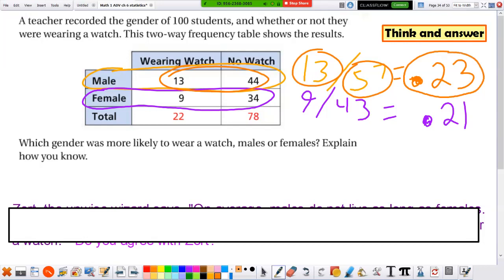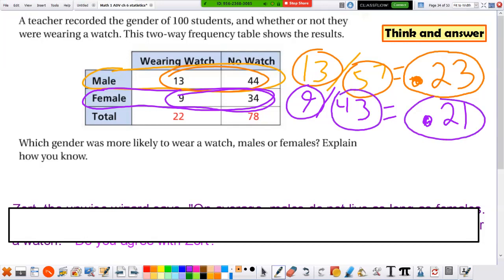It says 23% of the boys are wearing watches. Well, the females, I added that up. That's 43 girls. 9 girls out of 43, that's 21%. So more boys are wearing watches than girls. Not much, but it is more.